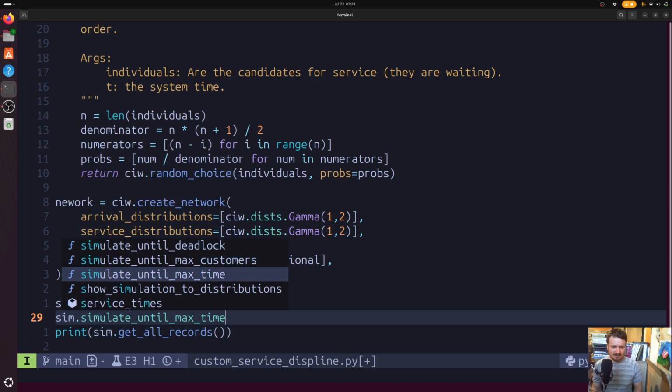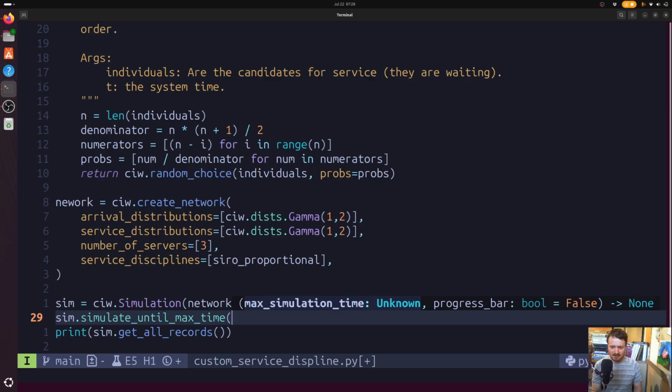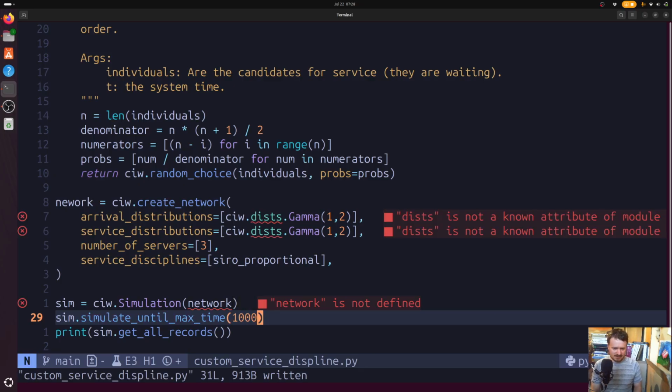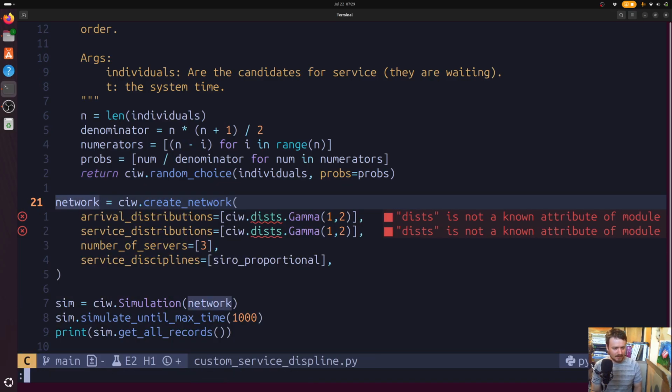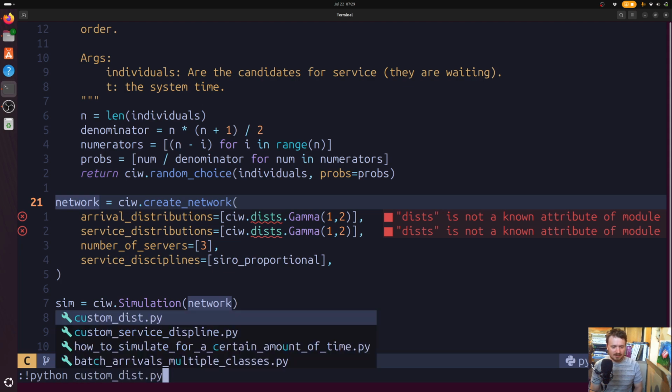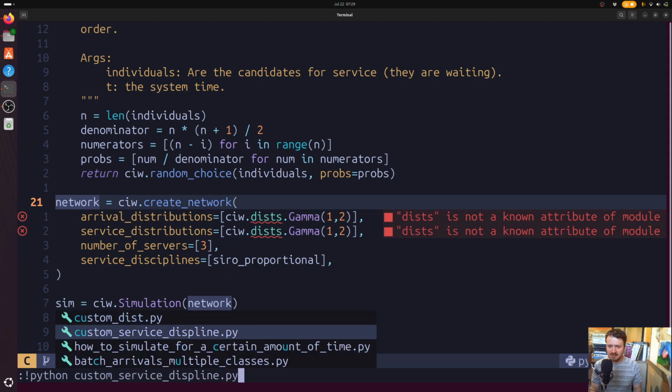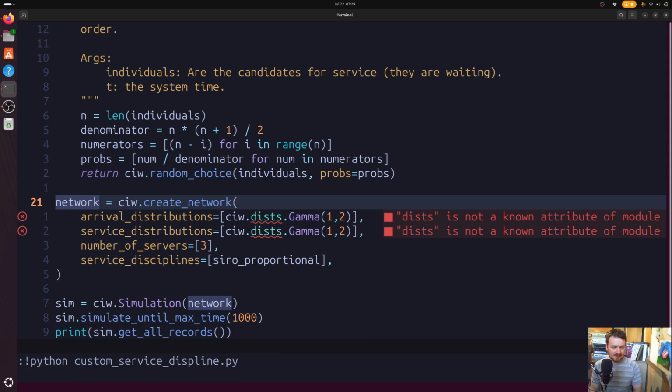Simulate until max time, let's go with. And let's say we run for 1,000 units of time. Okay, so it says network is not defined because you do still need to spell words correctly. All right, let's go custom service discipline and see if we've got any bugs or errors to fix out here.